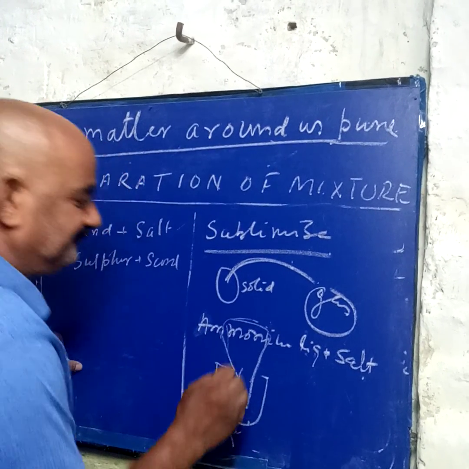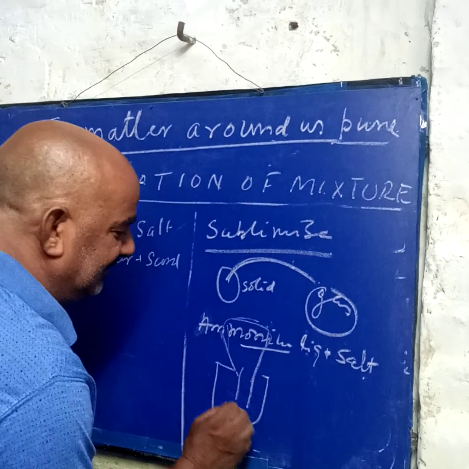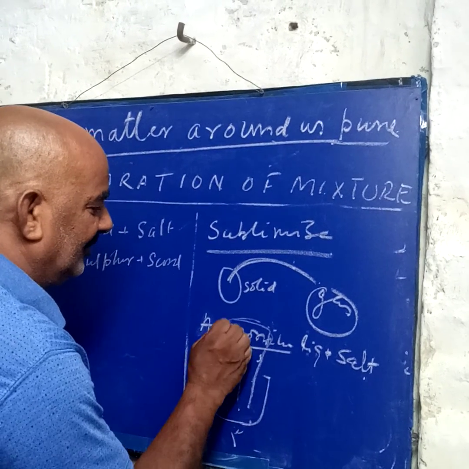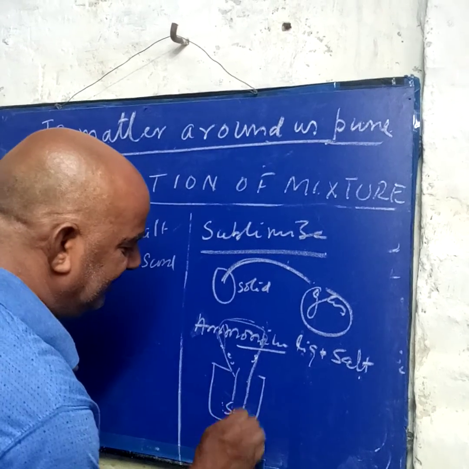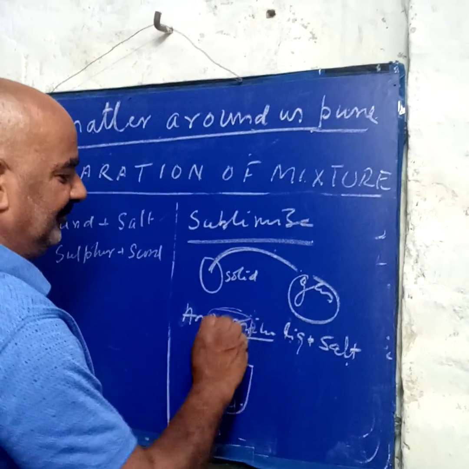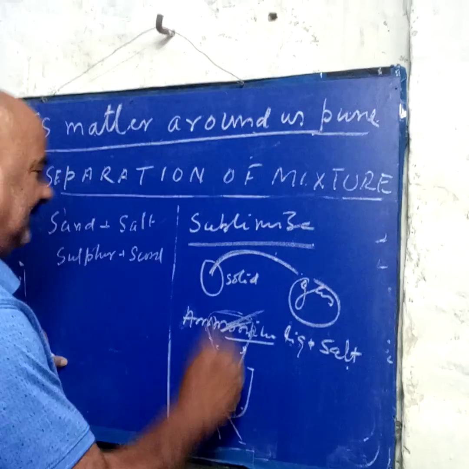After heating, what happened? We know ammonium chloride directly changes to gas. This gas will stick on the wall here and the salt will be left. After that we remove it. So ammonium chloride and salt we can separate.